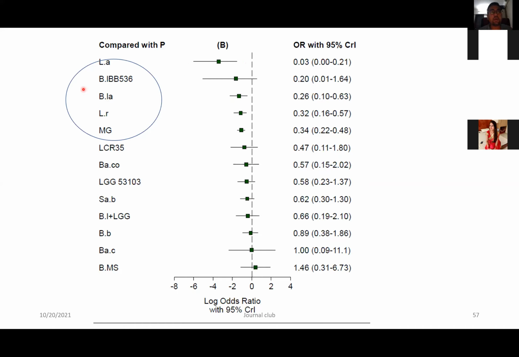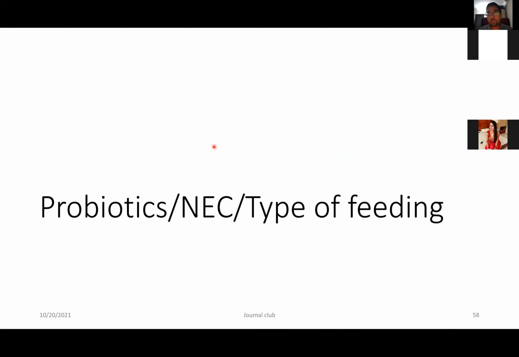But the only thing was Bifidobacterium longum, which had the confidence interval or the credibility interval crossing the line of effect, which is a matter of concern. But what we know is that all the other probiotics were definitely helpful in preventing necrotizing enterocolitis as per the study. This was irrespective of the type of feeding, but we are more interested in knowing, based upon the type of feeding, how the probiotic efficacy is affected.